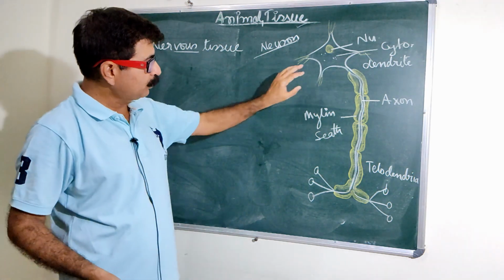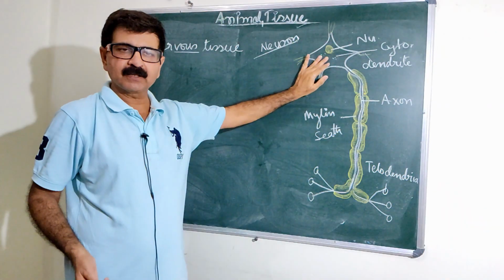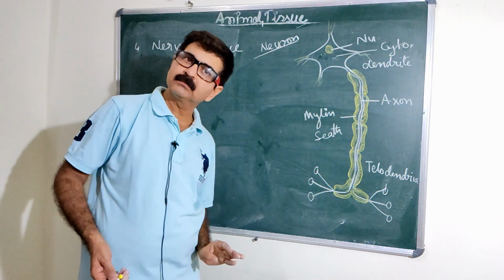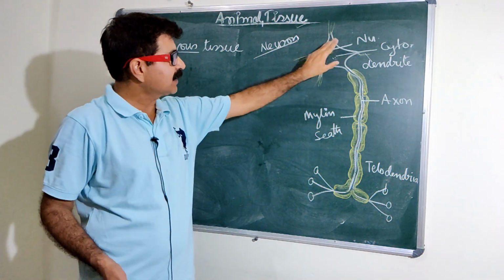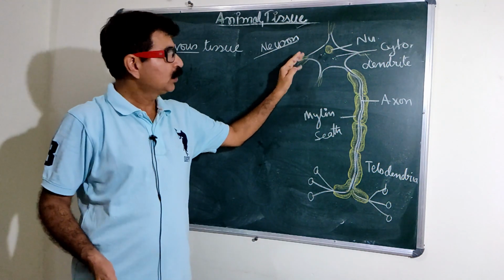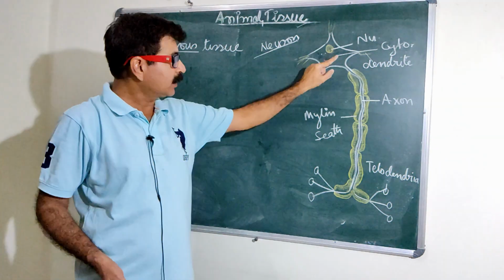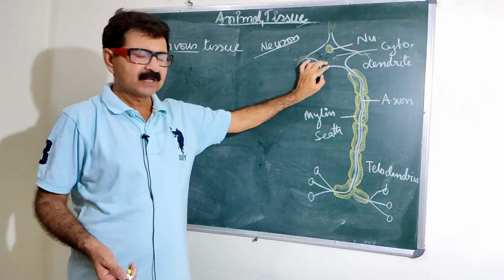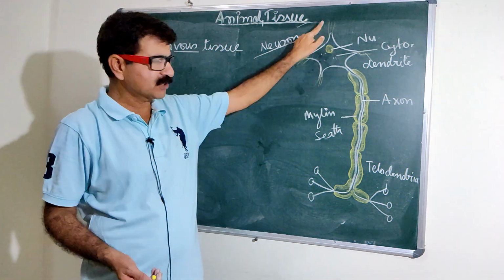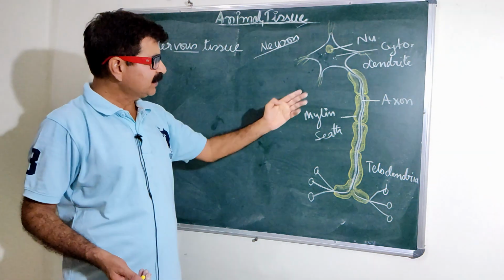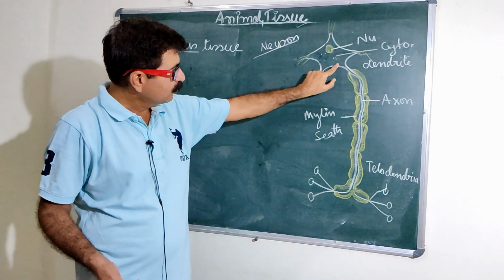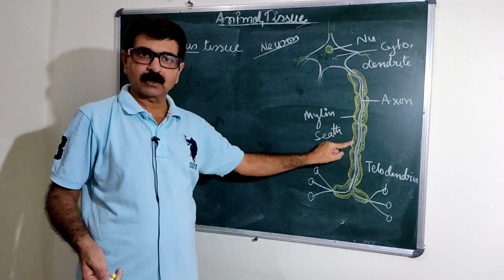A nerve cell has two parts. One, the body, known as the cyton. Another is the axon. The cyton has finger-like structures known as dendrites. It contains one nucleus as well as cytoplasm. The dendrites are small finger-like or hairy structures. One of these dendrites enlarges, and this enlarged part is known as the axon.